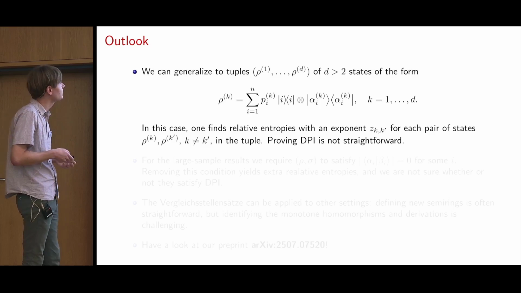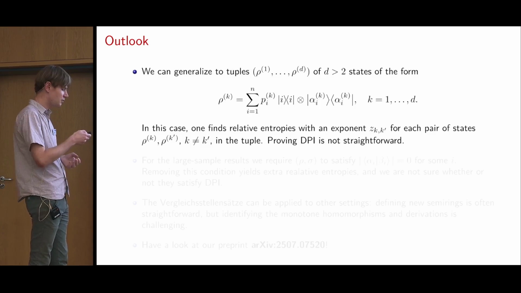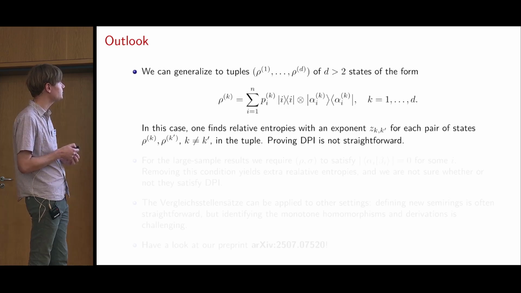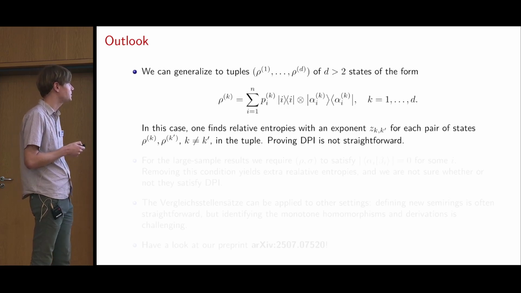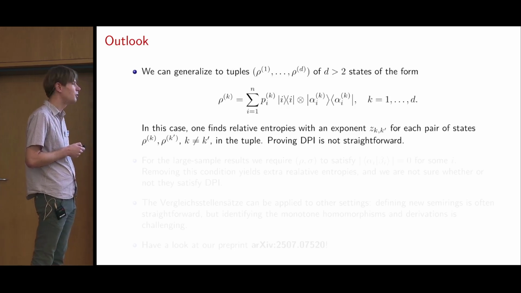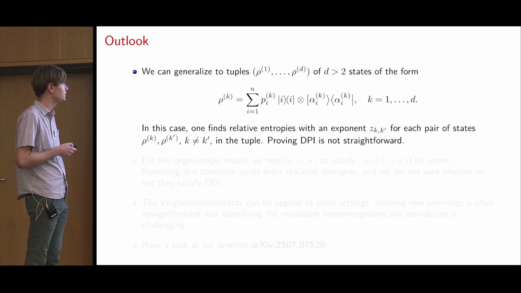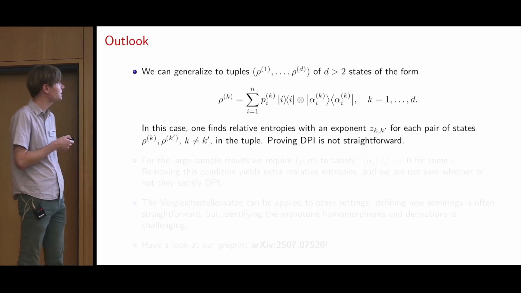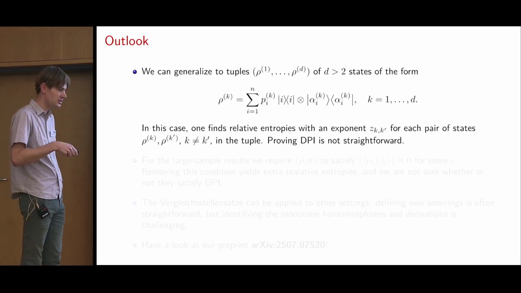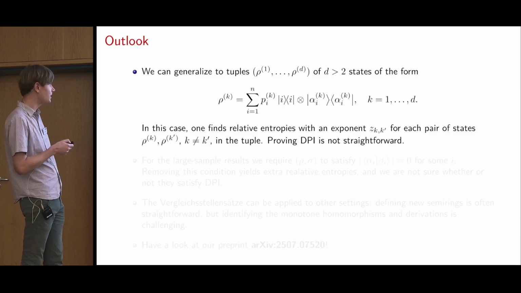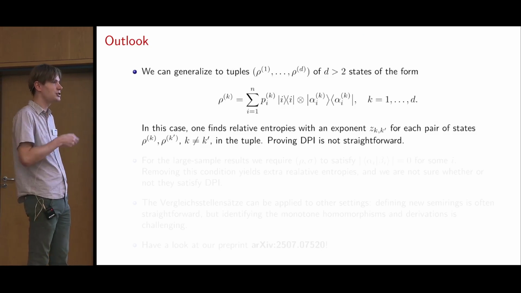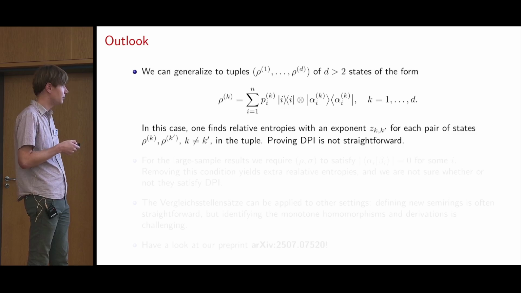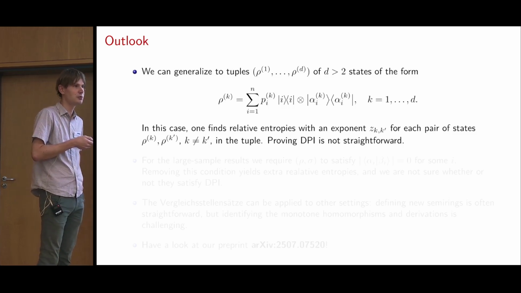Some ideas that we had for future work. Instead of considering pairs of states of this form, you could also consider d-tuples. And it's not that hard to show that the homomorphisms that you get are very similar to the ones we found for the case d is 2 for pairs of states. But you get a product of the fidelities of all the possible pairs in this tuple, all raised to some power z, which can be different for each pair. But it's very hard to prove DPI for these homomorphisms.